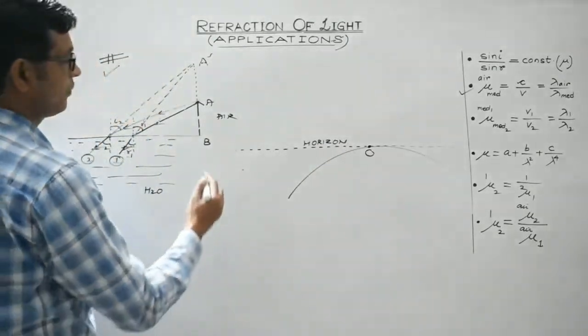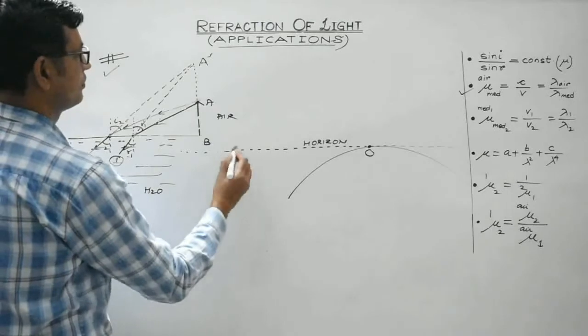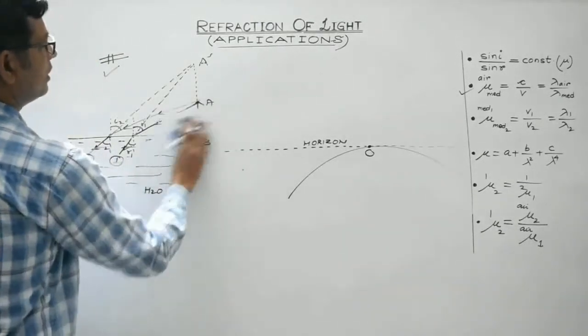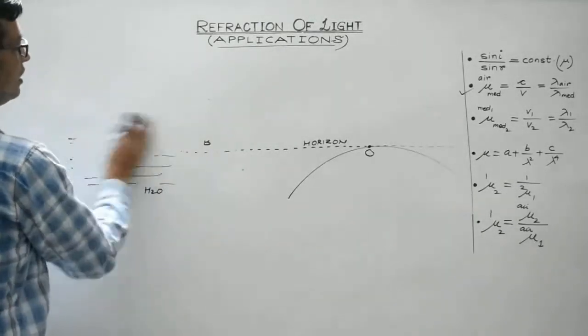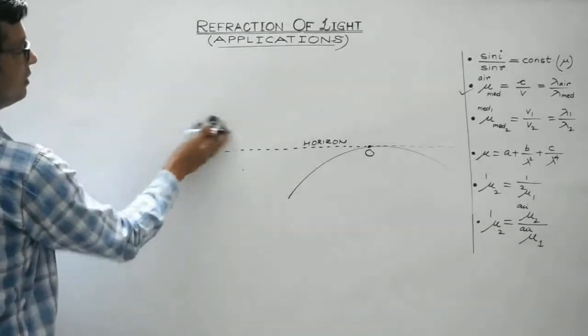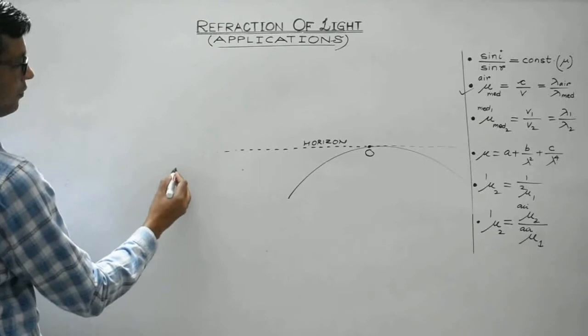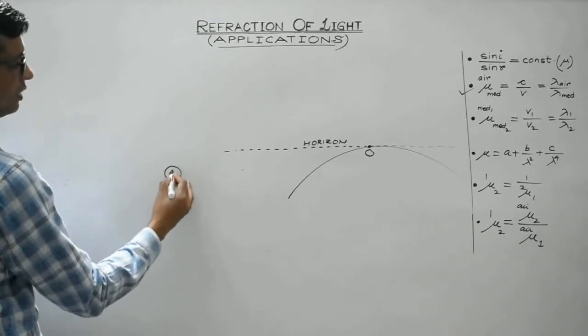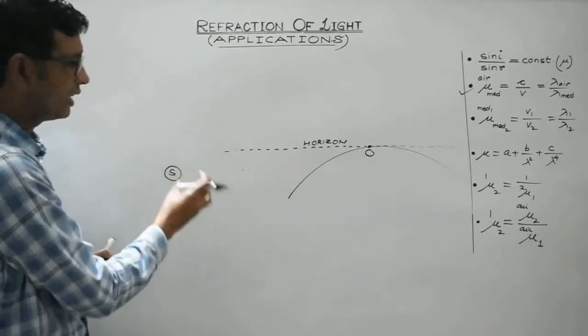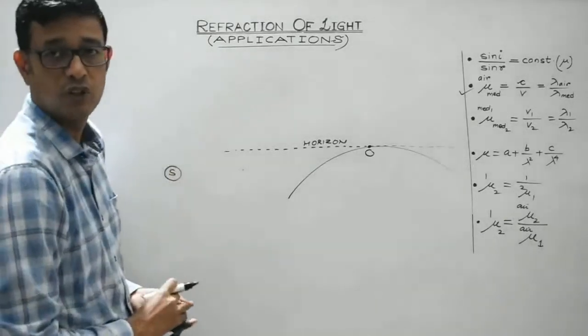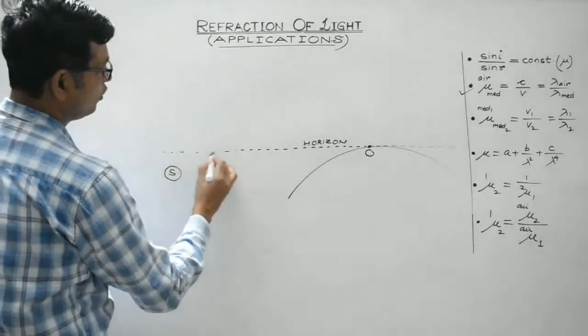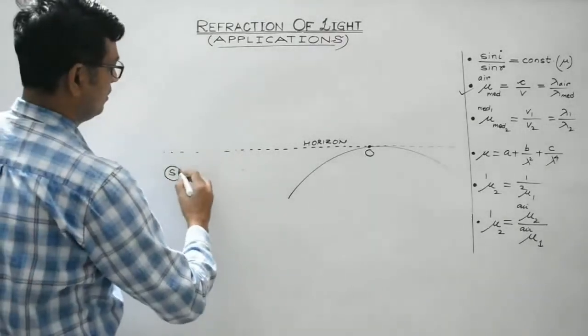So suppose the sun is here. Let us consider the sun is below the horizon. So the sun is positioned somewhere over here. It's at a very, very far away distance, so that is why I have shown it with a small circle, right? So sun is over here. So rays will be coming, right?